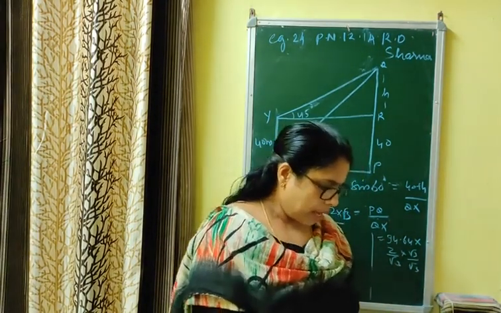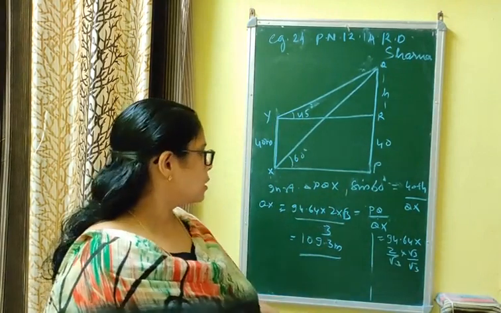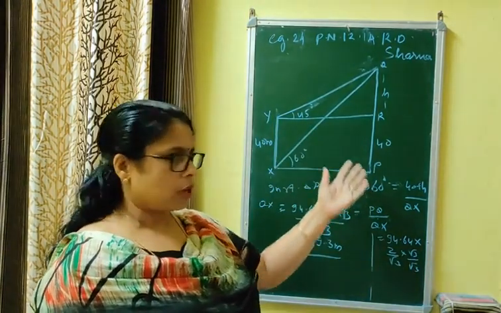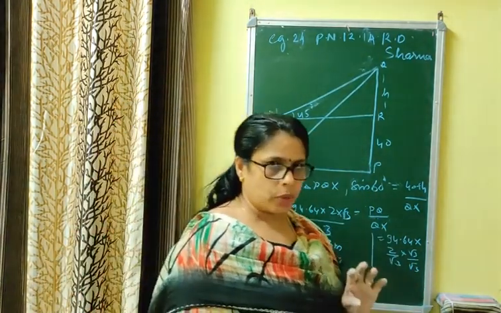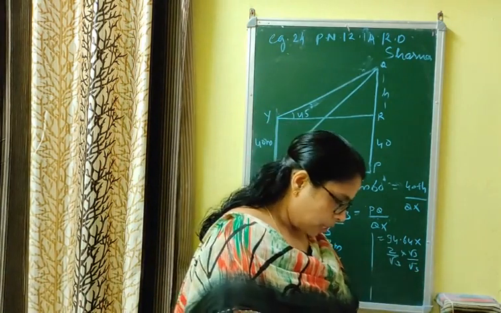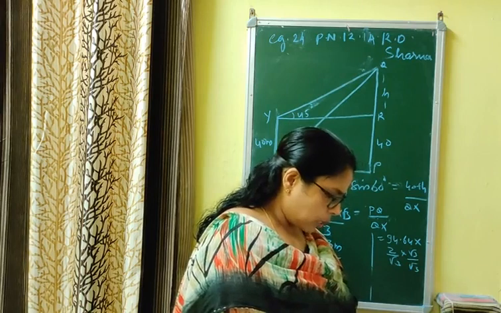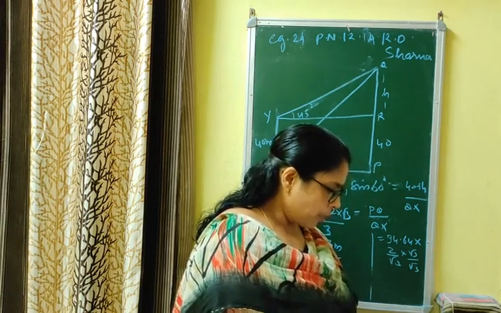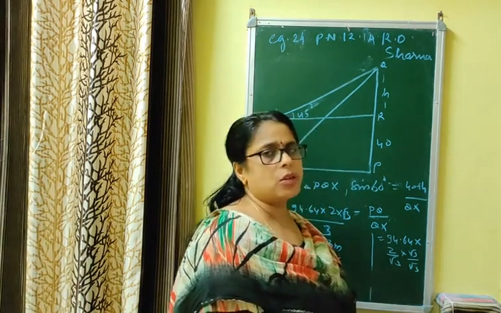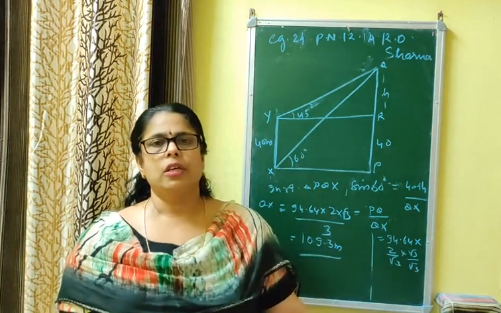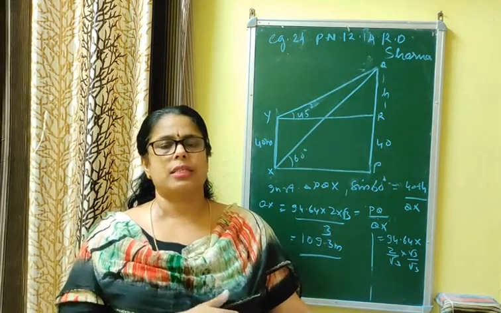That means we have done different types of questions today relating to angle of elevation and depression, where the tangent ratio is given and the distance between the object and the point of observation is asked to be found out. There are a number of questions remaining, and I will give you homework: try to complete all the solved examples, excluding the 3-dimensional figures as well as the questions related to alpha beta.